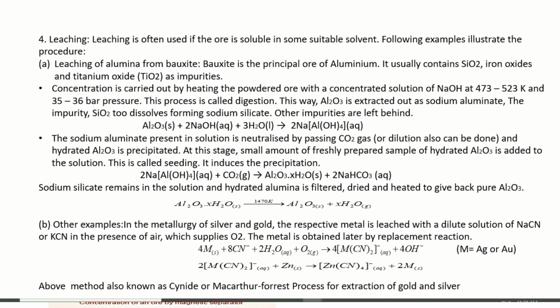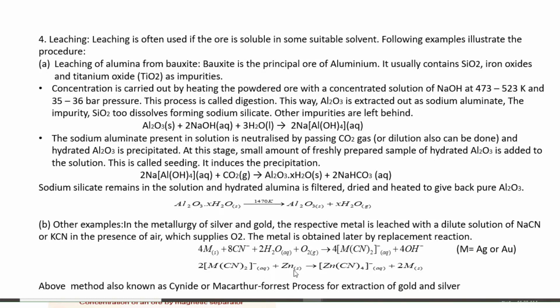Another example is in the metallurgy of silver and gold, where the respective metal is leached with a dilute solution of sodium cyanide or potassium cyanide in the presence of air, which supplies O2. The metal is obtained later by a replacement or displacement reaction. Here this is the impure metal, and when it reacts with a substance like sodium cyanide or potassium cyanide, it forms this compound.